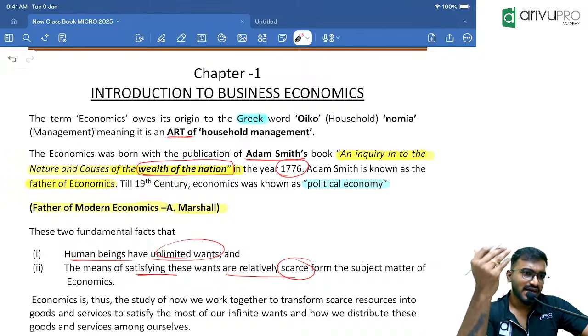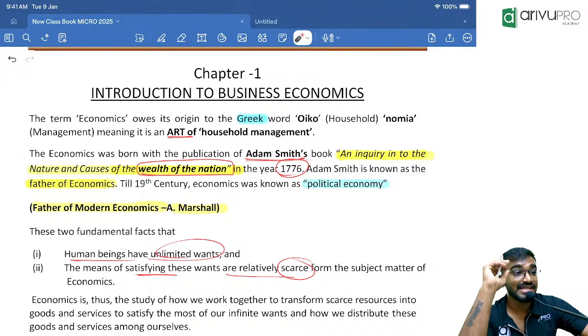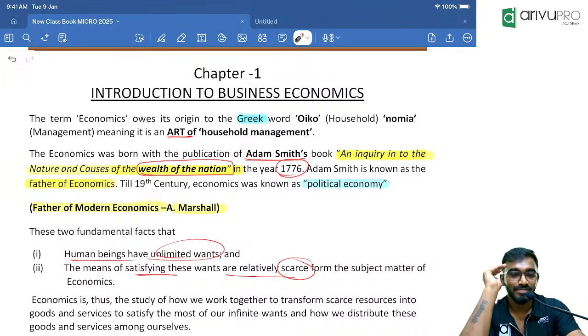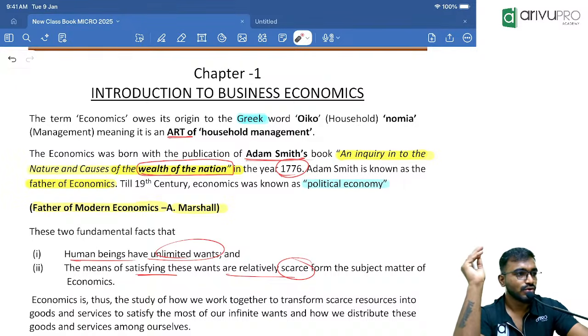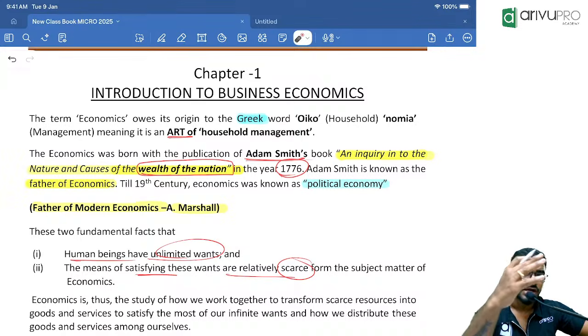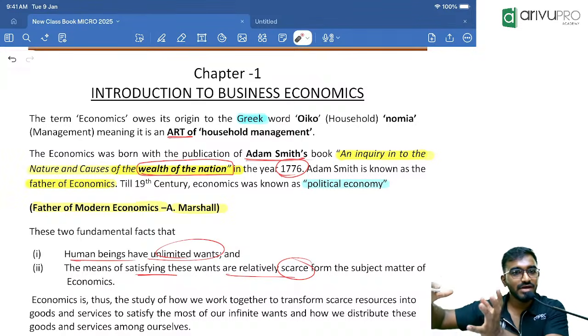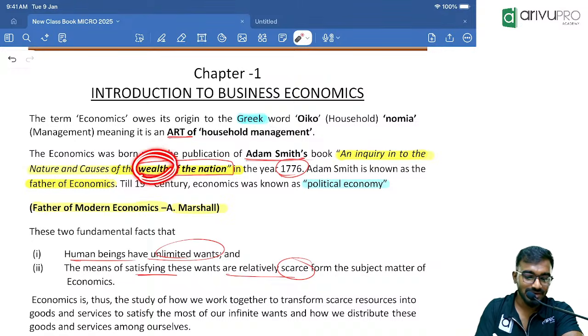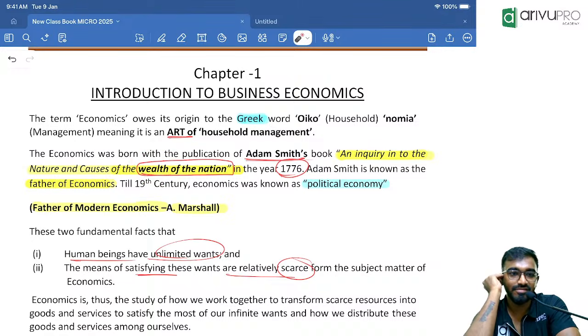Even though people started accepting the subject, later they called economics a gospel of mammon, that means an evil science, because it only speaks about wealth. Except wealth, it doesn't speak about any other parameters: how to store wealth, how to increase wealth, how to generate wealth, how to procure wealth. And people started hating this subject.